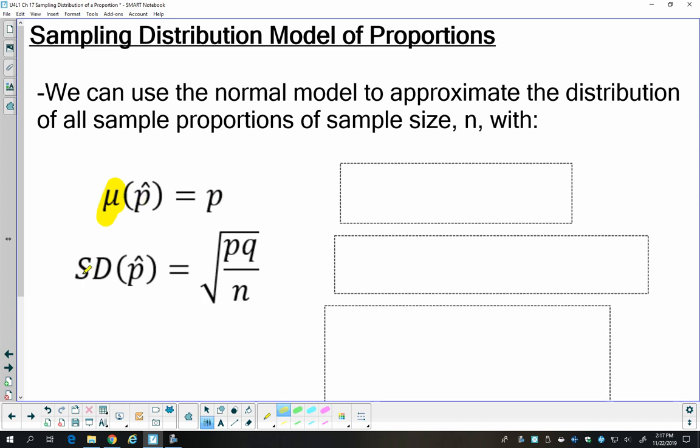SD here just means standard deviation. Q is the same as 1 minus P. So P being our mean of a sampling distribution model for proportions, Q being 1 minus that mean, and then this being our standard deviation.